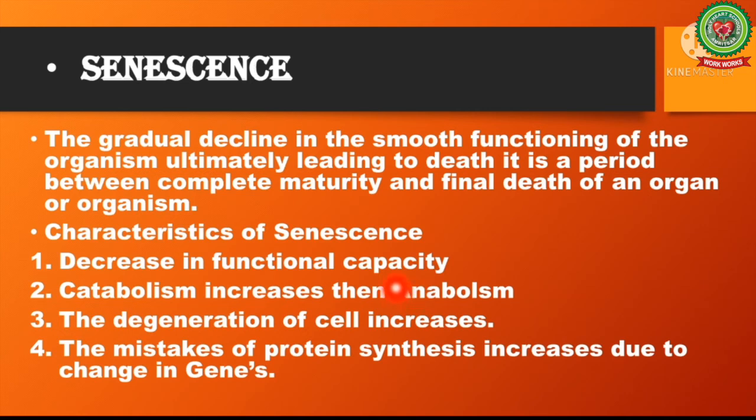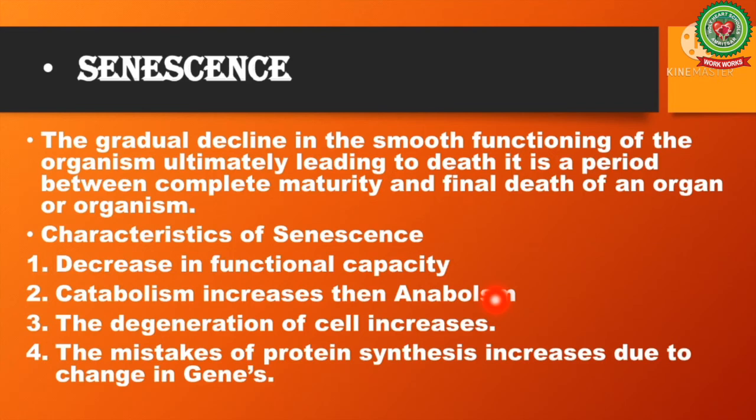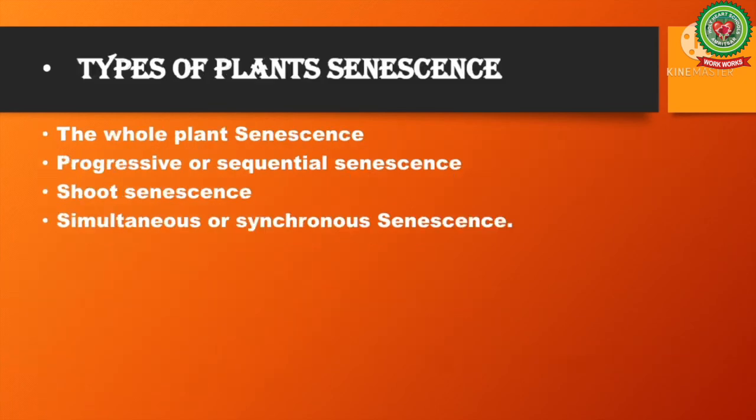Characteristics of senescence. It results in decrease in functional capacity. In case of senescence, catabolism increases over the anabolic reactions. The degeneration of cells increases as there is more catabolism as compared to anabolism. The mistakes of protein synthesis increase due to change in gene sequences, that is, because of mutations.